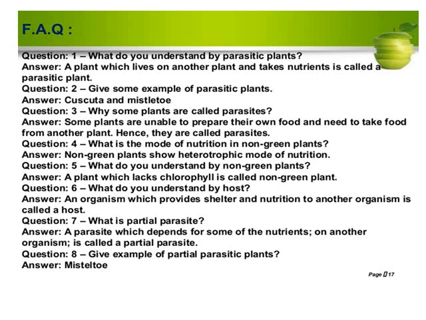What is a partial parasite? A parasite which depends for some of the nutrients on another organism is called a partial parasite. Give an example of a partial parasitic plant. Mistletoe is the example of a partial parasitic plant.